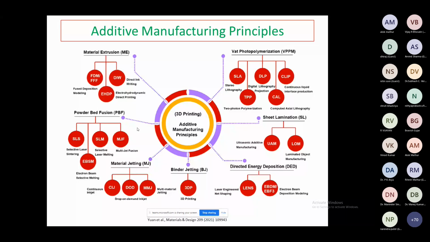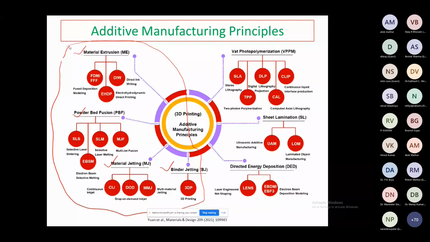Today we'll discuss material extrusion, where we use wood powder, a mixture of wood and polymer, and then powder fusion, material jetting, and binder jetting. We'll try to cover these today with the help of some applications and processes for the development of composites.